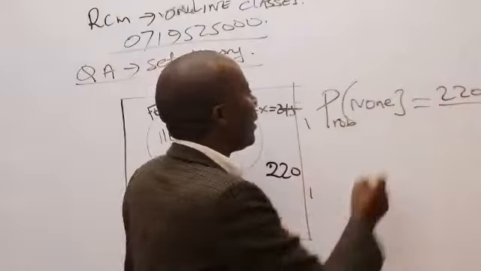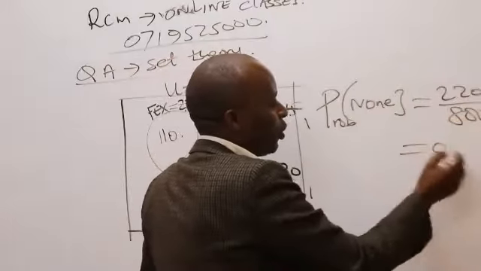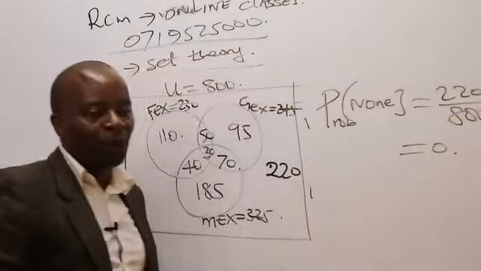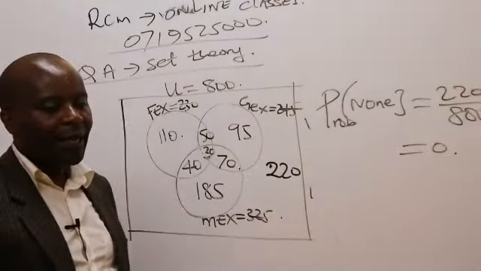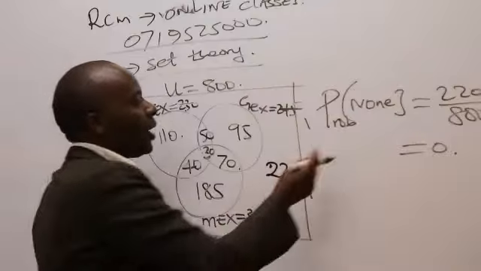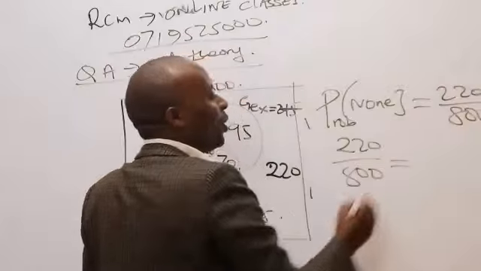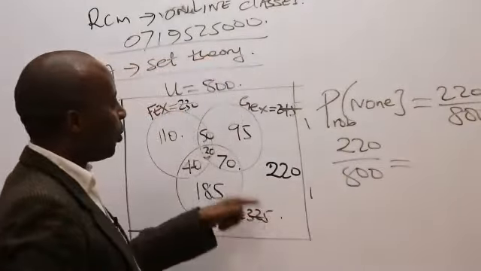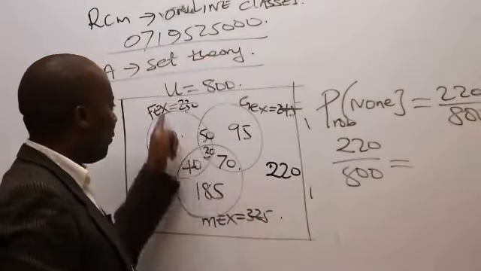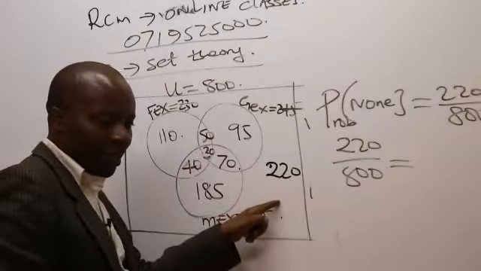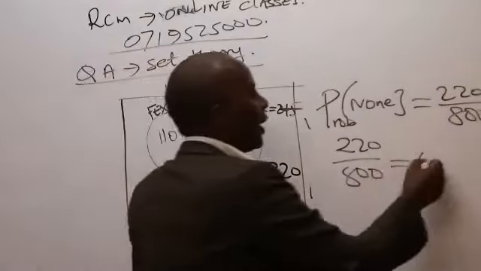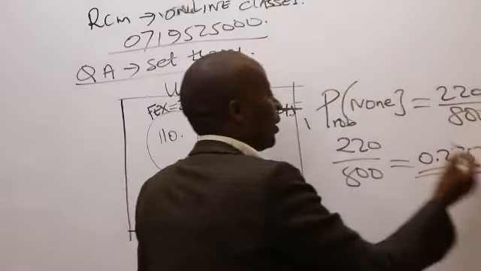So it will be 220 divided by 800, which gives me 0 point something. Please help me out there. 220 divided by 800. So probability of none is 220 divided by 800, which will be equal to what here? No one preferred any of the three outside here. So it is 0.275, and that is it. Thank you very much.